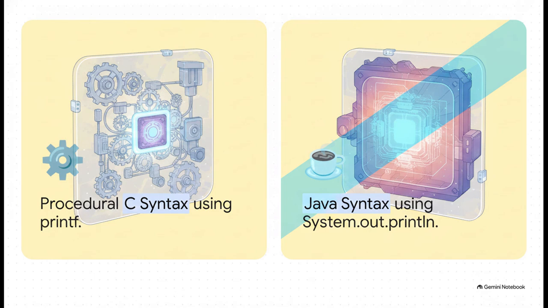Let's actually use an X-ray technique to prove this right now. Take a look at a standard welcome program written in procedural C using your standard printf and compare it to the exact same logic in Java. Sure, the Java version looks a lot wordier right off the bat, but if you blur your eyes and look past those outer object boundaries, you'll see that familiar procedural logic hiding right underneath. It's essentially just procedural C wrapped up in clean, highly organized object boundaries.